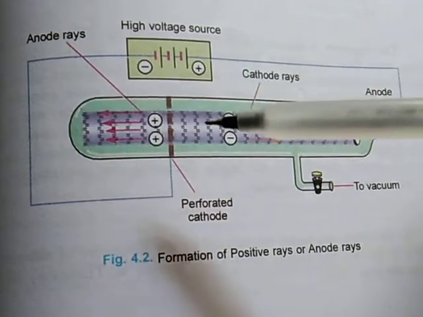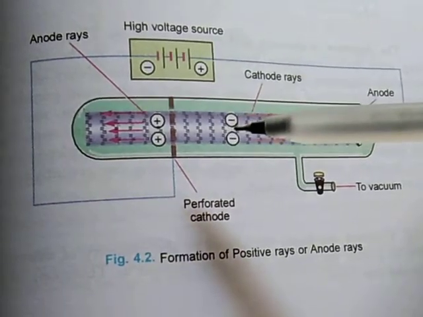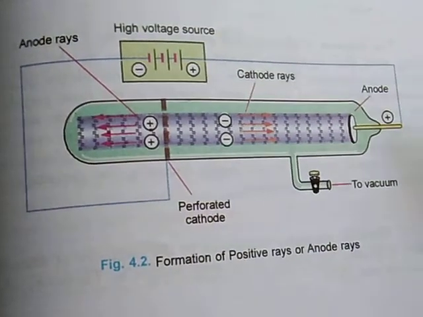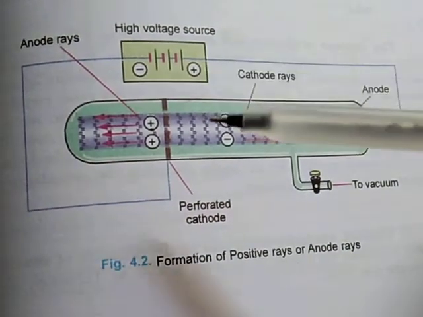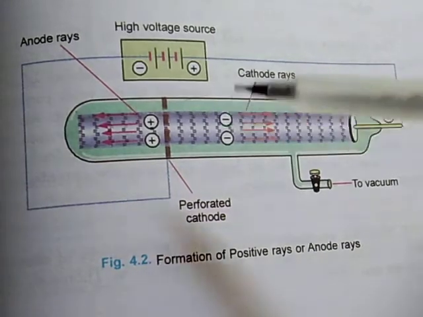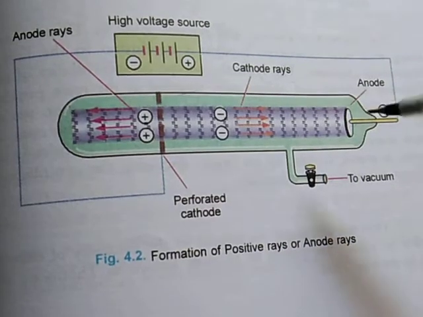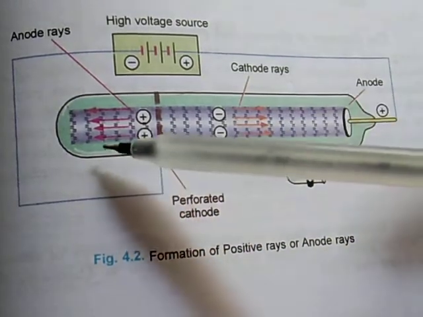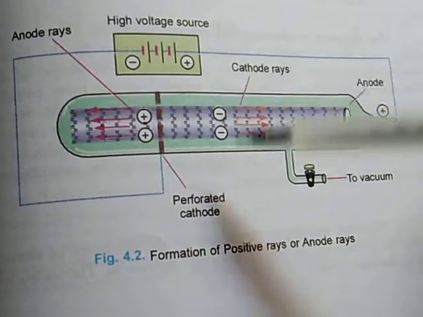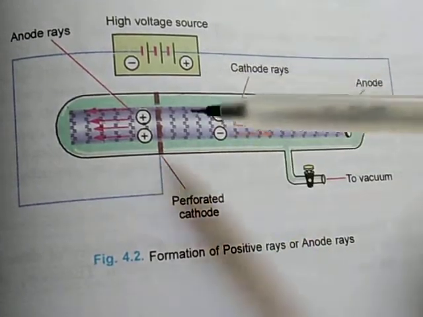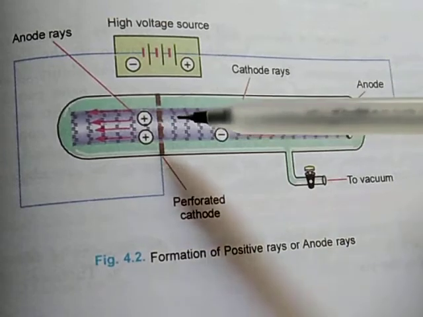This question is very important. What do you mean by anode rays or canal rays? So how will you define the anode rays or canal rays? These are positively charged rays which are seen moving from anode towards the cathode in a discharge tube when a high voltage is applied across the electrodes.